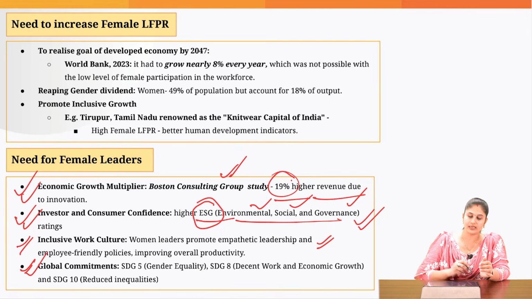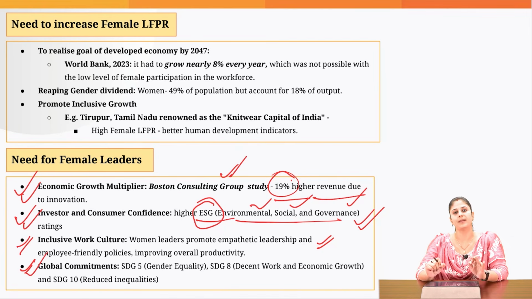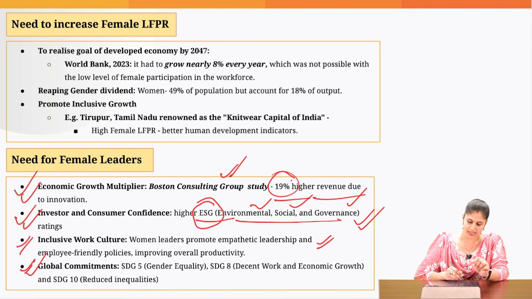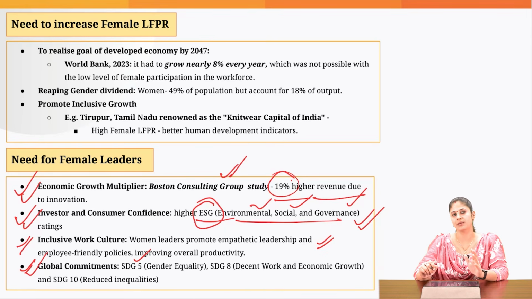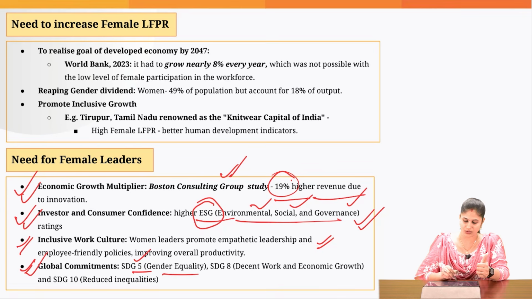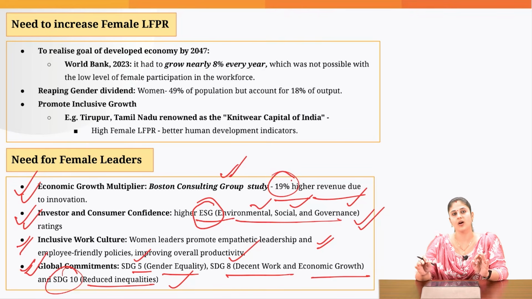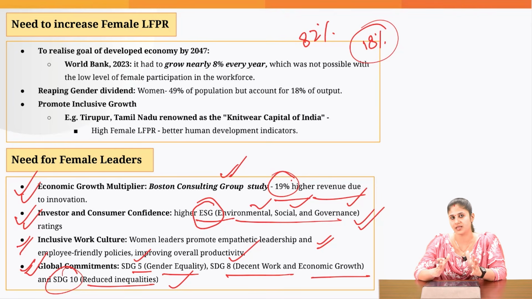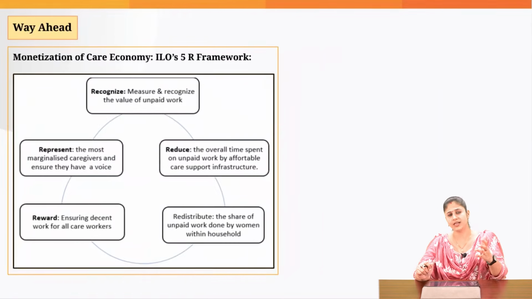And lastly, this is needed to meet the sustainable development goals also. This would not just enable us to meet one sustainable development goal, but multiple sustainable development goals: Goal number 5, which talks about gender equality, 8, decent work and economic growth, and 10 also, which would enable us to reduce inequality as well. Because as highlighted by the World Inequality Lab, males are earning 82% of the income, whereas females are earning only 18% of the income. So we need to address this inequality level, or the gender pay gap.